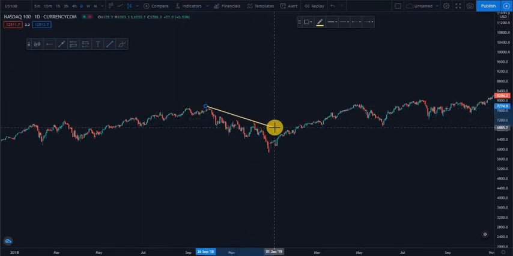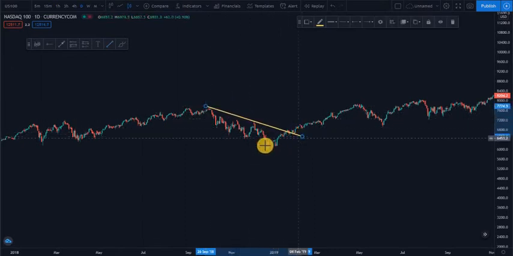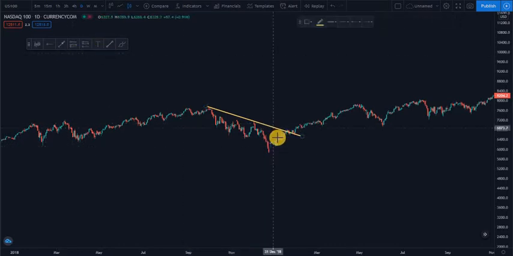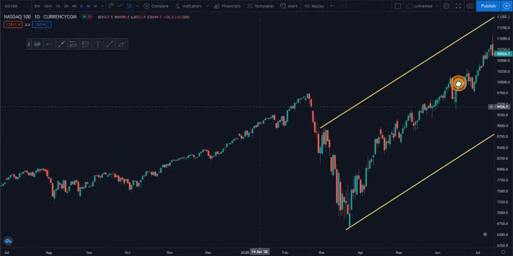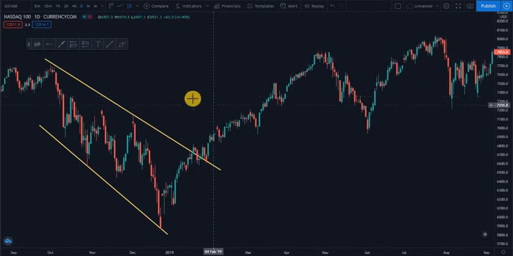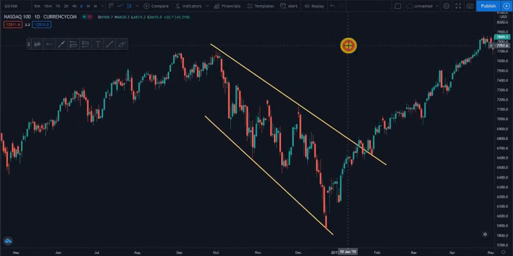This is a daily chart. When you have a look, we had a decline on Nasdaq. Let's go back a little bit. We had a decline somewhere around 2018, from September 2018 to January 2019. So we have been having a decline ever since.